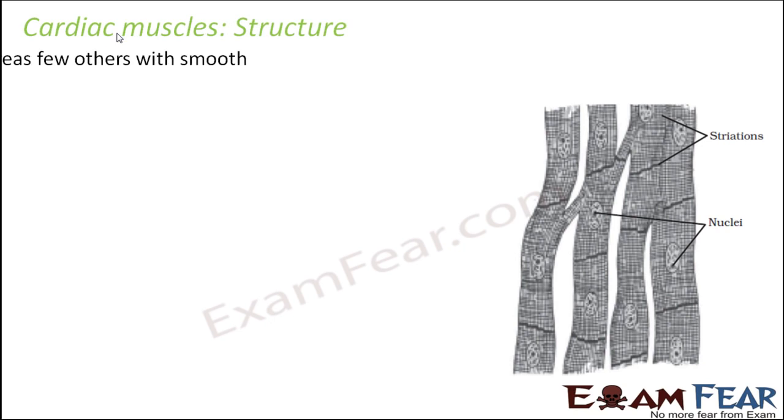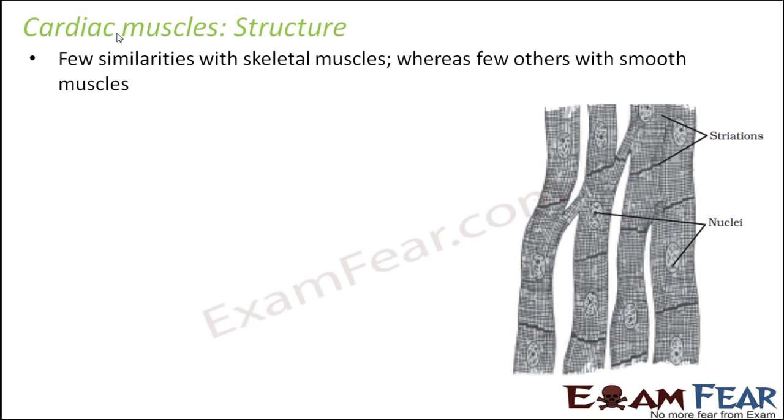So if you look at their structure, they are intermediate between the skeletal muscles and the smooth muscles. They have few similarities with the skeletal muscles, whereas few other similarities with the smooth muscles. So that is why they are kind of intermediate between the skeletal as well as the smooth muscles. So in what way are they similar to skeletal muscles? Because they have striations. So striations are present, but at the same time the striations are not that prominent.